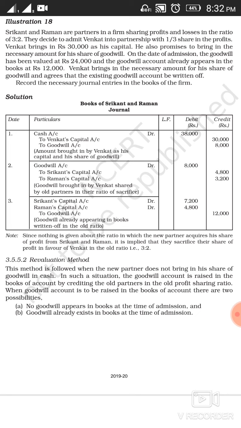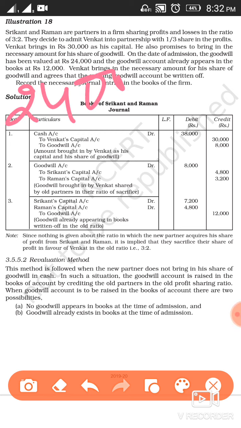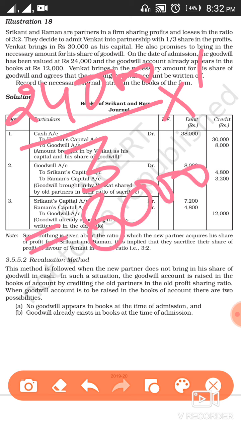Venkat brings 30,000 as his capital. He also promises to bring the necessary amount for his share of goodwill. Now, the firm's goodwill has been valued at 24,000. So what we have to do is calculate the share of the new partner out of it. So 24,000 divided by 3, because 1/3 is the share of the new partner. So it's coming 8,000 rupees. So the new partner is going to bring 8,000 rupees as his share of goodwill.